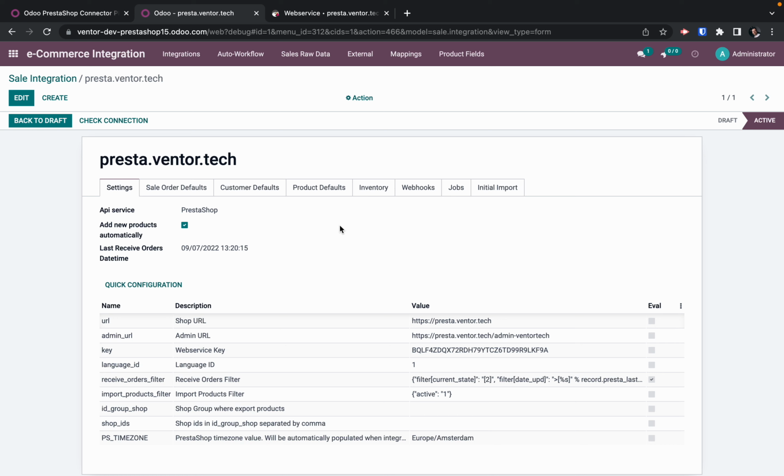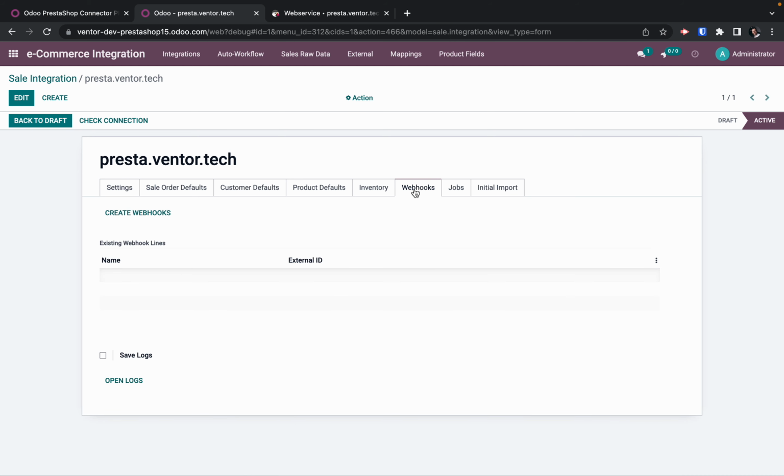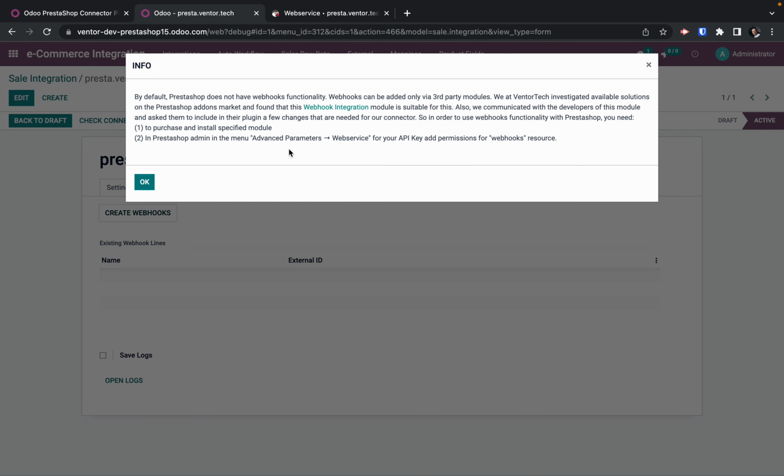It is possible to add webhooks automatically from our module to PrestaShop. But in PrestaShop there is no standard functionality for webhooks. So for this you will need to have a third-party module that is a paid one. So if you go to the Webhooks tab and click Create Webhooks, we see a warning message telling you what to do.